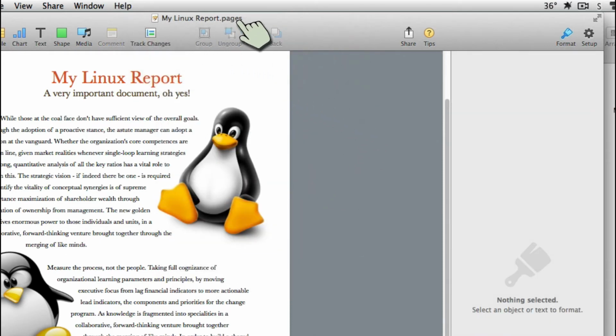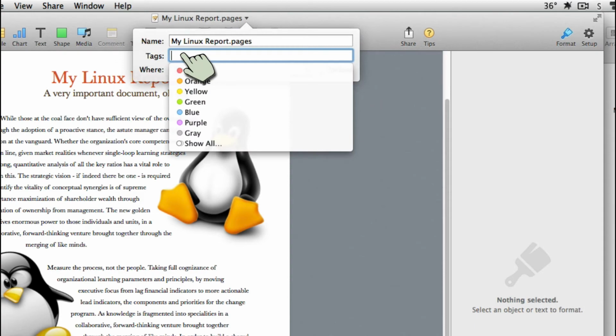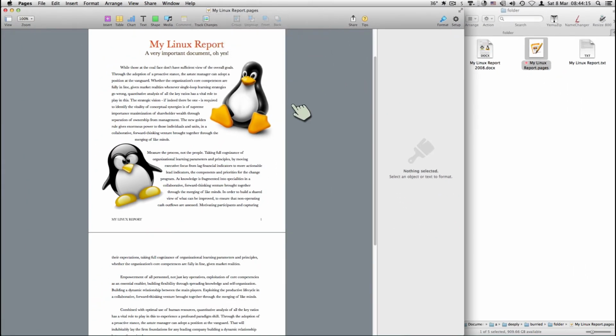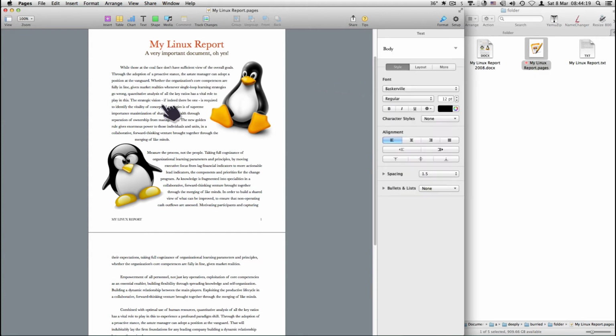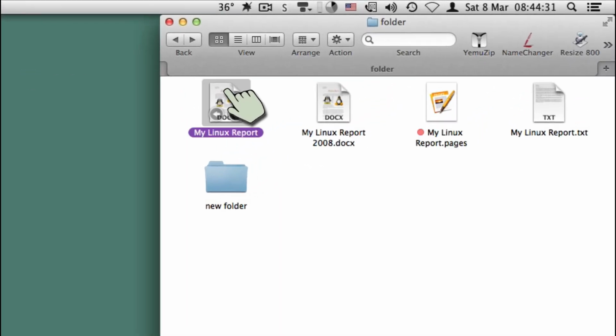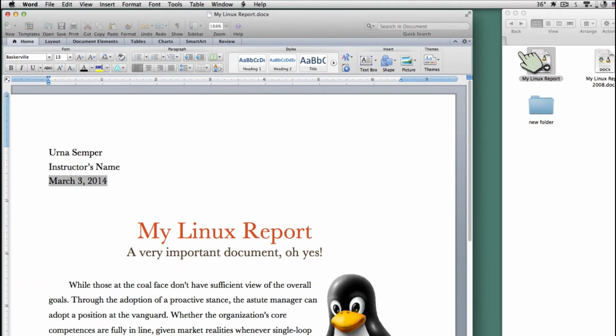I could also, if I wanted to, go ahead and put tags onto it. So I could add a red tag. I don't use that often, but some people like it. Notice over here, it did it automatically though. So really powerful stuff. That's in the newer programs. Not all of that's there, but let's take a look at some non-Apple older programs. Quit out of Pages. And let's go ahead and open up one from Microsoft Word.